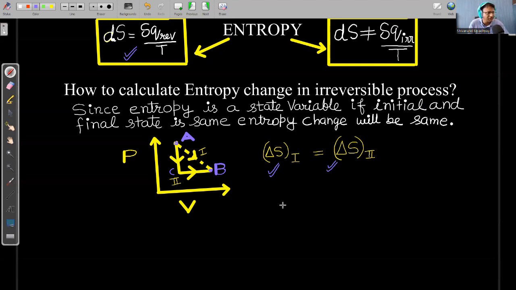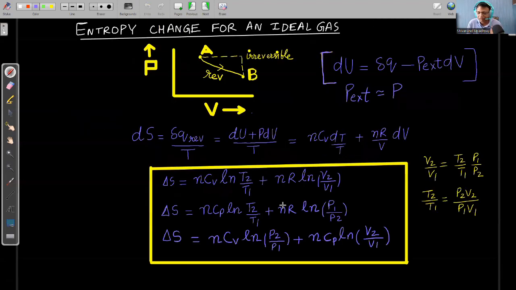So there should not be any confusion. I will try to simplify this. I will try to tell all the concepts so that you feel there is no confusion. So let us take an example. Here we have taken an ideal gas, right?